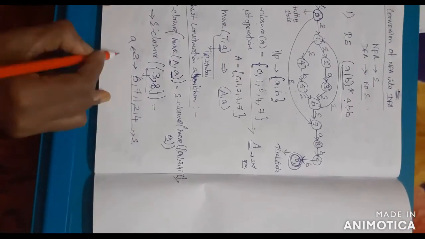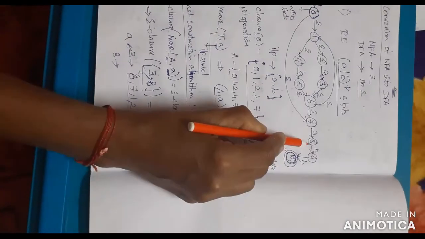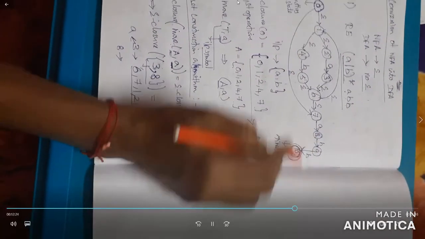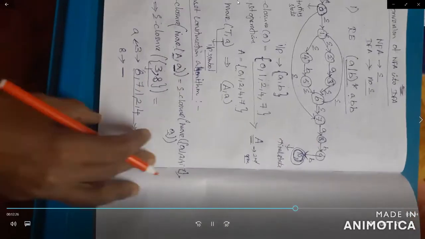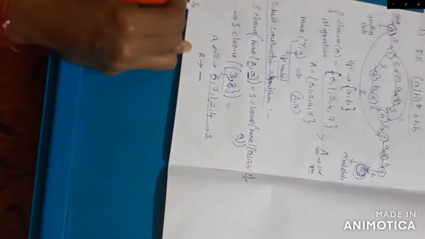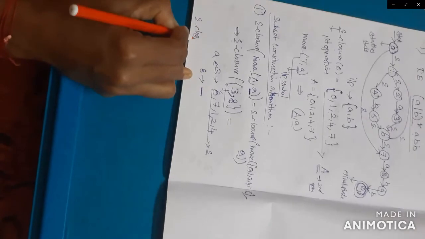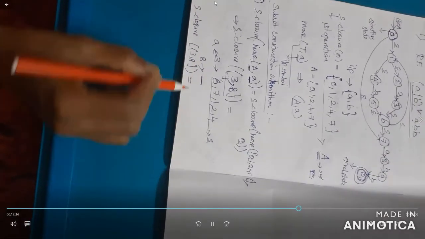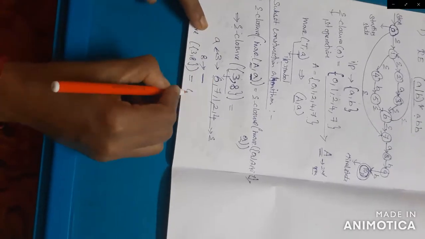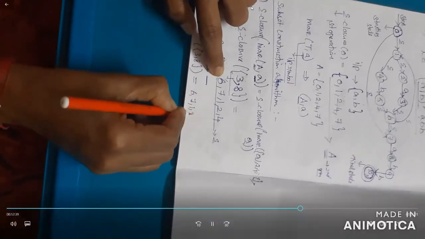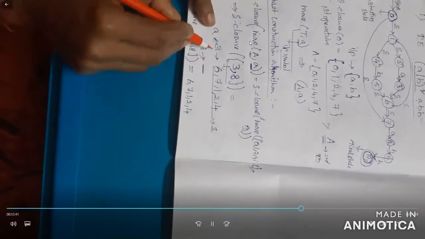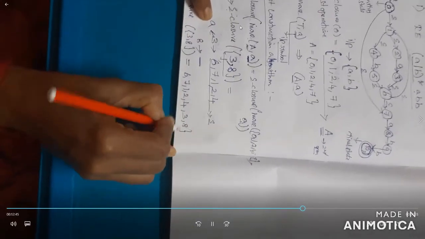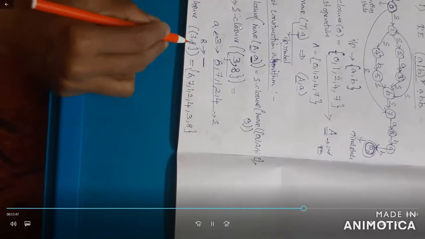Okay. Next check 8. 8 can be moved to the next state 9, but the input symbol is B. So no need to add. So this has no values. So what about the E-closure of 3, 8? For 3, 8 you can add 6, 7, 1, 2, 4, plus the input symbol A. 3, 8. So this is the E-closure of 3, 8.